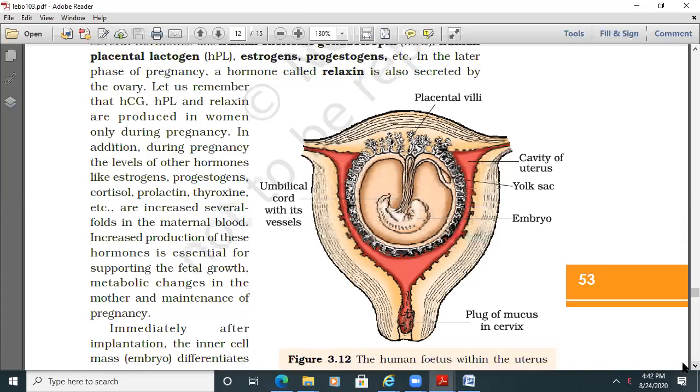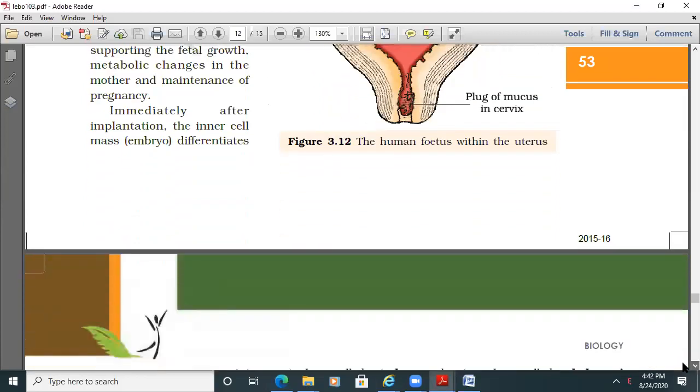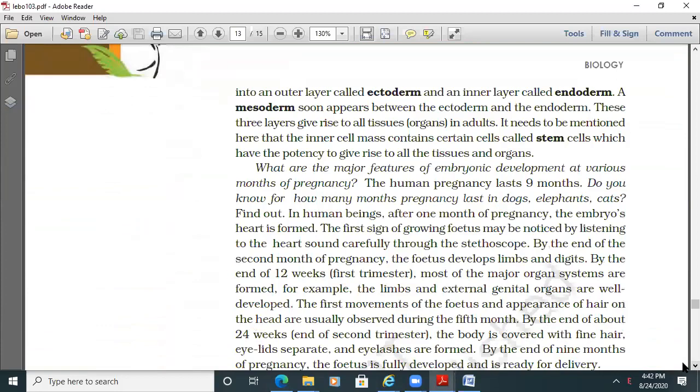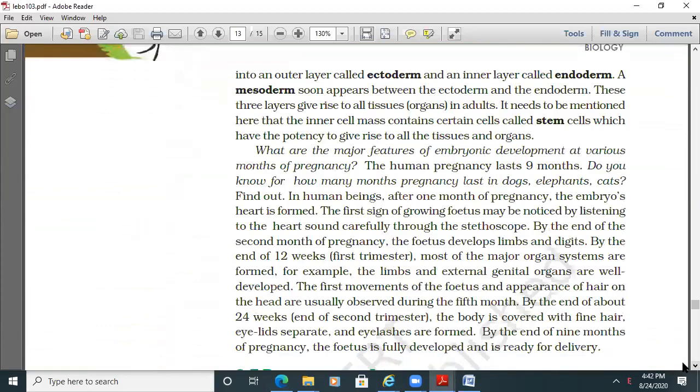Immediately after implantation, the inner cell mass, the embryo, differentiates into an outer layer called ectoderm and an inner layer called endoderm. A mesoderm soon appears between the ectoderm and endoderm. These three layers give rise to all tissues in adults. It needs to be mentioned here that the inner cell mass contains certain cells called stem cells, which have the potency to give rise to all the other tissues and organs.